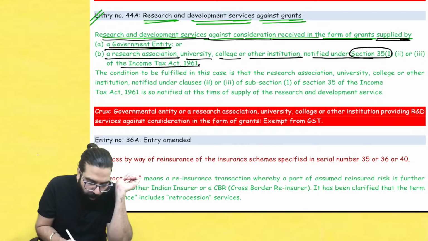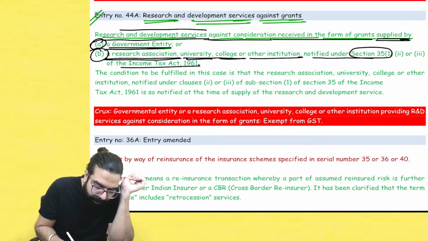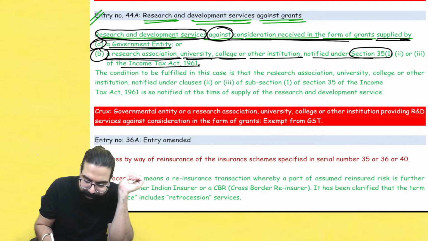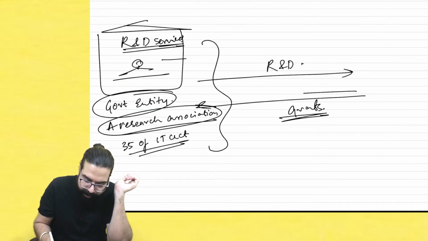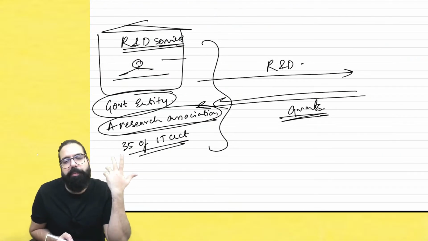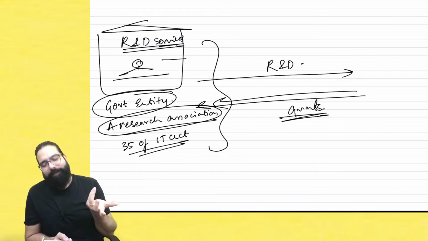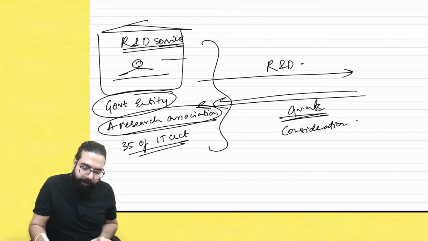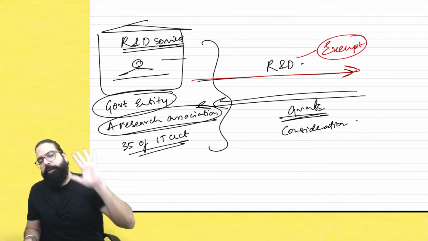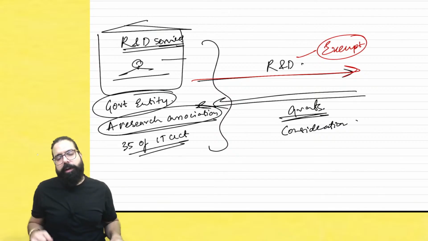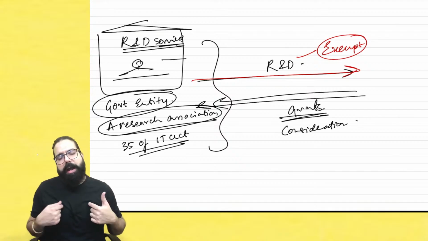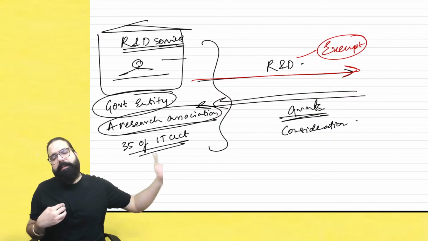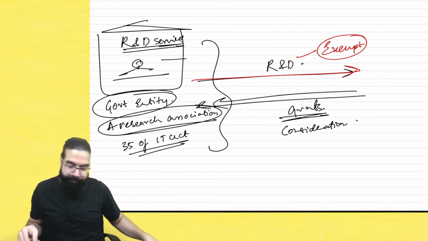Governmental entity or a research association, university, college, they are giving R&D services and receiving what? Consideration in the form of grants. In return, they are receiving grants like 1 crore, 2 crore rupees. Grants are huge. Consideration, Baba, you call it grant, it is consideration. Then remember, these R&D services are exempt. Is my point clear to all? Yes sir, clear. So remember, governmental authority, a governmental entity, or an R&D association giving R&D services, receiving grant, exempt. Answer. Next.